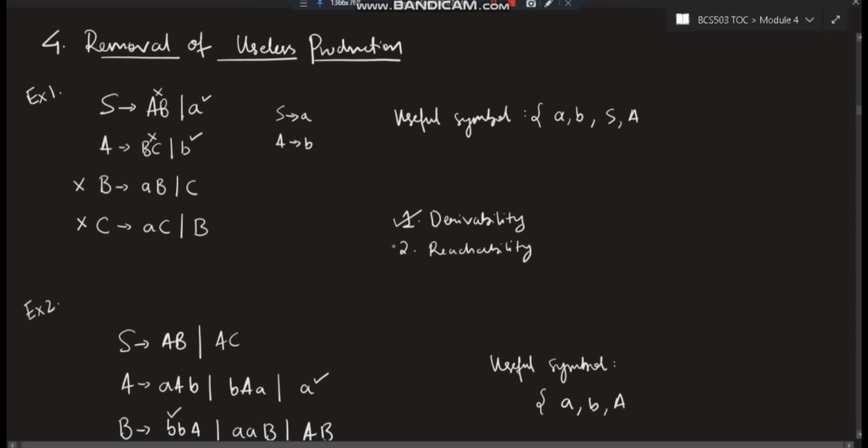After that you have to go for reachability. What do you mean by reachability? See, S is the starting state. I'll start from here. Obviously it goes to small a terminal, and that's it. A, I'm not reaching anywhere. A is not present anywhere here. So this is an unreachable state, right? Wherever it is unreachable, remove that as well. So once you remove that, you will be remaining with this one, and this is your final answer. After removing the useless productions from this CFG, you will be remaining with this production, which is not having any useless production.